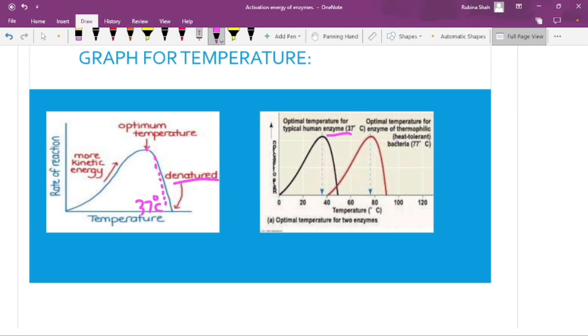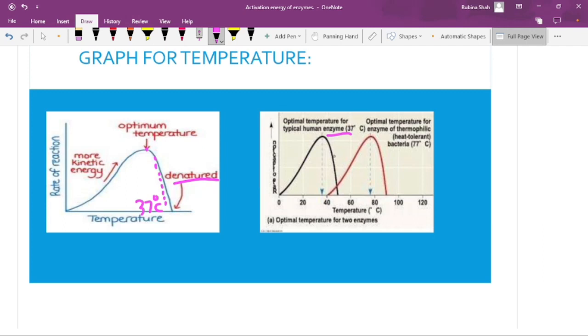They have the capability to tolerate more and more temperature, even above 70 degrees centigrade. So this will have a slightly different graph, because the optimum here was about 37 degrees centigrade, but we will increase the temperature for this bacteria, because it has the tolerance, so it will work best at 70 degrees centigrade.